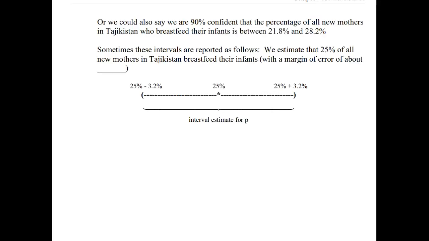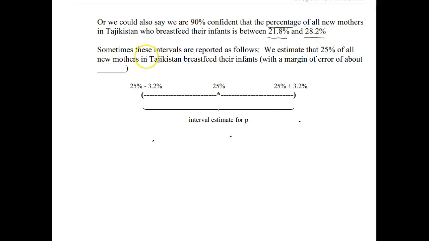All right, so one final thing with this interval. The other thing that we could say here, instead of proportions, we can use the word percentage. So we could say we are 90% confident that the percentage of all new mothers in Tajikistan who breastfeed their infants, and then change the proportions to percentages, 21.8% and 28.2%.